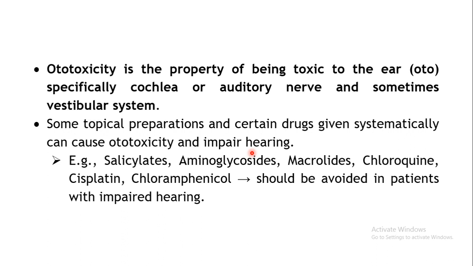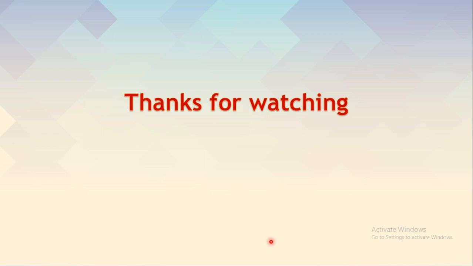So as far as possible, avoid drugs which can precipitate ototoxicity in those patients who are already suffering from hearing impairment. The types of drugs which can result in ototoxicity include salicylates, aminoglycosides, which are antibiotics, macrolides, chloroquine, cisplatin, and chloramphenicol. Many types of antibiotics are responsible for ototoxicity, so you should be very careful while instilling them into your ears. So these are the different types of local toxicities: the dermal toxicities, the ocular toxicity, and the ototoxicity. Thank you.